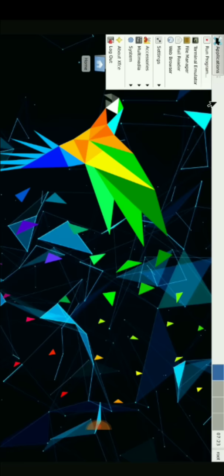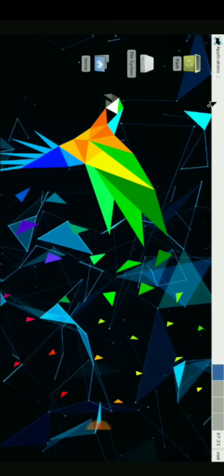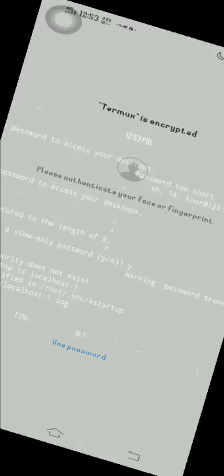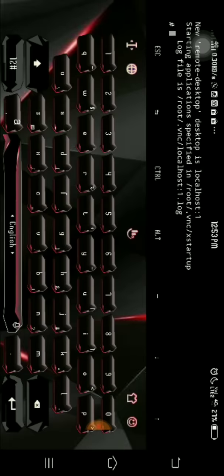And if you don't want to use this GUI interface because it uses too much RAM and memory space, you can simply switch to Termux because it's also a Parrot terminal. Let me configure my IP address.